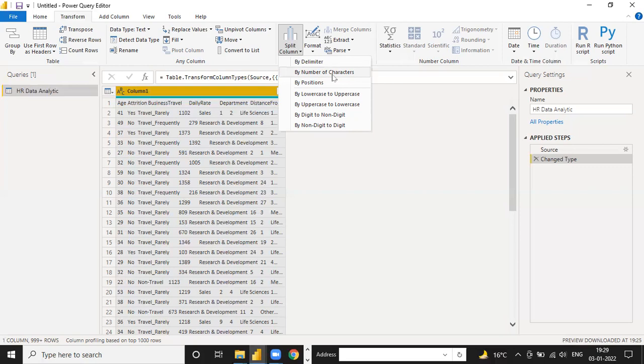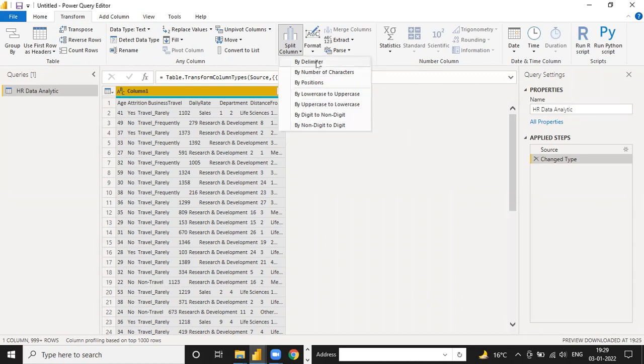But if you need a short month, you need the first three letters of the month, like Jan, Feb, Mar, Apr. Same with Sunday, Monday, Tuesday. There is also by position, if you need to choose from left to right, any one position you can choose, and lowercase to uppercase, uppercase to lowercase. So these are the options you have.